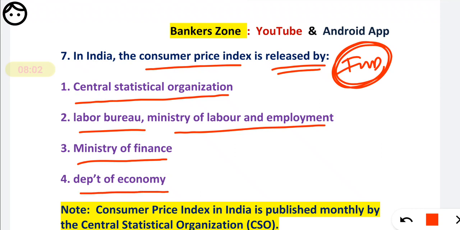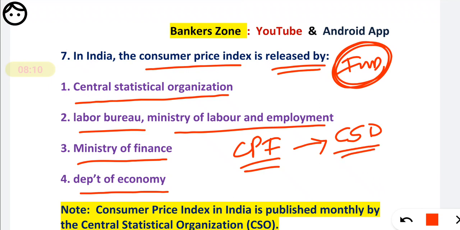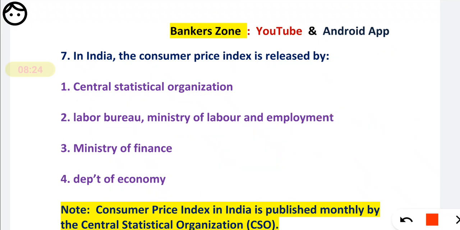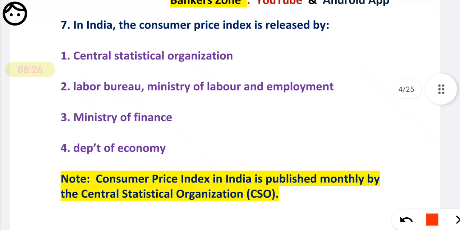So remember friends, CPI is released at the national level and it is always released by the CSO. How to remember? Just C for C. CPI for C, and here also C. In this fashion you can easily remember. And remember, it is published monthly.